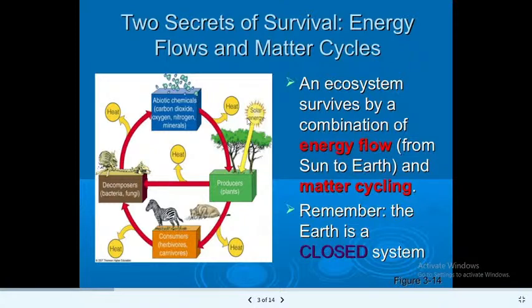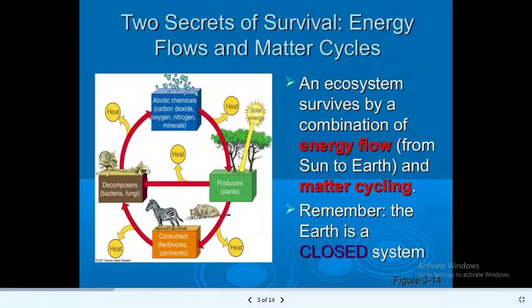So remember, the earth is a closed system. Here you can see a block diagram. Abiotic chemicals: carbon dioxide, oxygen, nitrogen, minerals. So solar energy is considered the main source of energy that is consumed by the producers. This solar energy is converted into chemical energy, and further it is passed to the other trophic levels in an ecosystem or through ecological pyramids, like consumers, whether we talk about herbivores, carnivores, or omnivores. Finally, the decomposers, the bacteria and fungi that decompose, and at each level you can see heat is released.